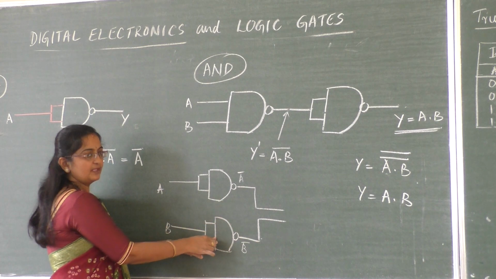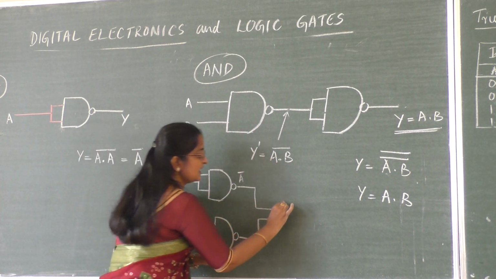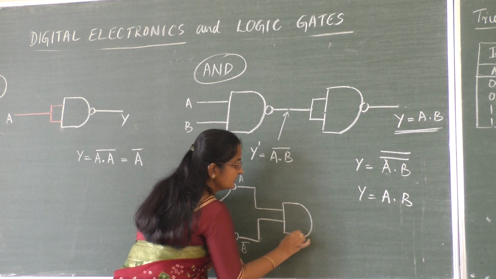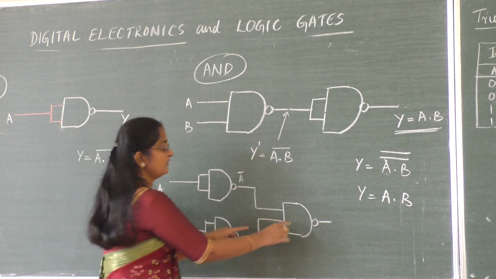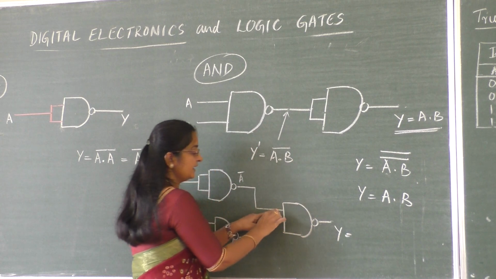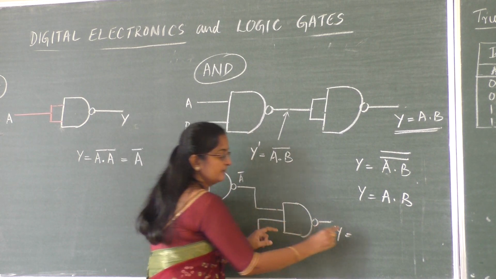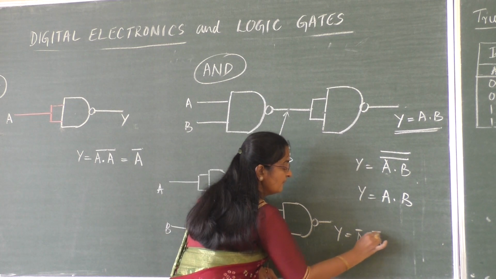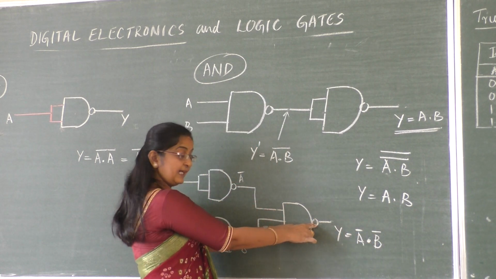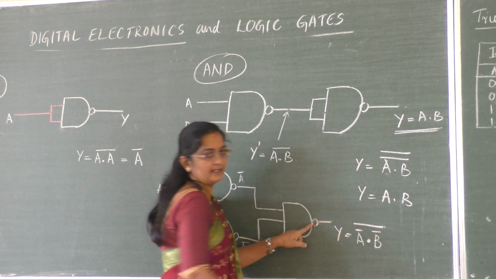Why? Because both of these will work like a NOT gate. Next I am giving these as input to another NAND gate. So what will be this one's output now? Here A bar and B bar, and again it's a bar.